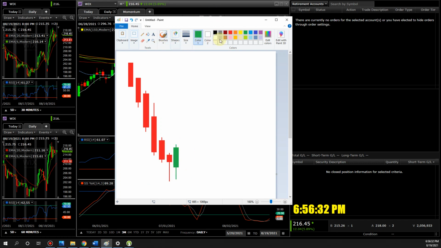Okay, so next candle, we want a higher high. That's the whole idea. We want a higher high, right? Oops. Yeah, a little too close. That looks good.